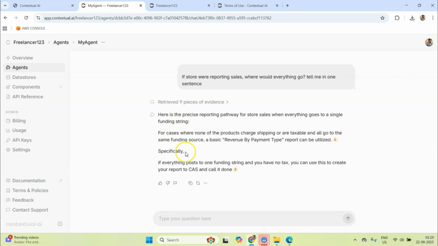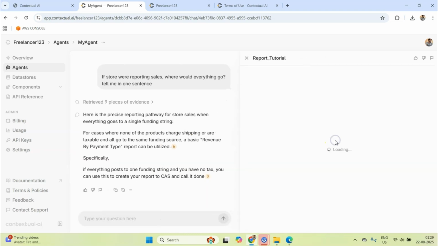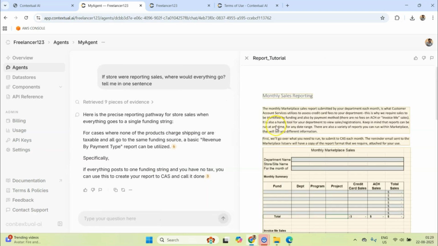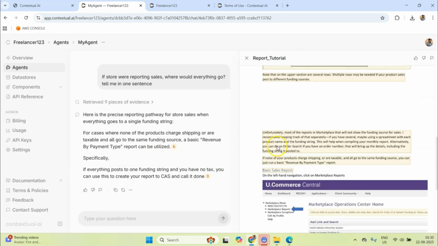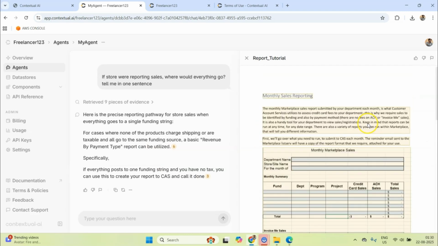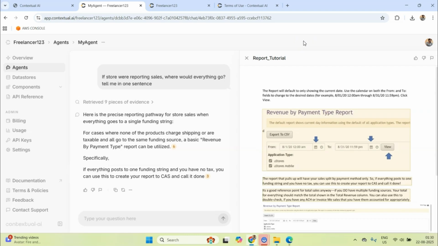Okay, so now what we can do is look at the citations, and within the citations you can see all the chunks that have been referred, and these chunks have been highlighted. So this is how the chunks were created by the model. First chunk, second chunk, right? So this is cool, right? So yeah, this is how the agents in Contextual AI work.